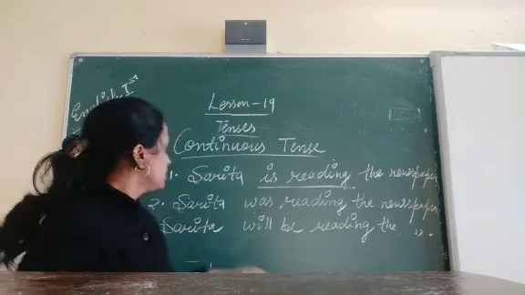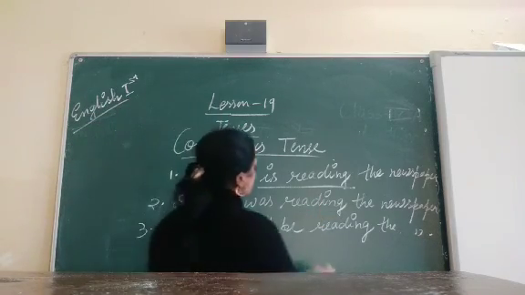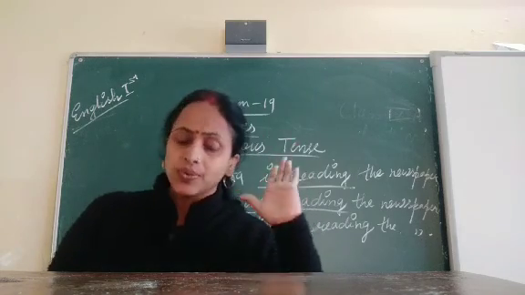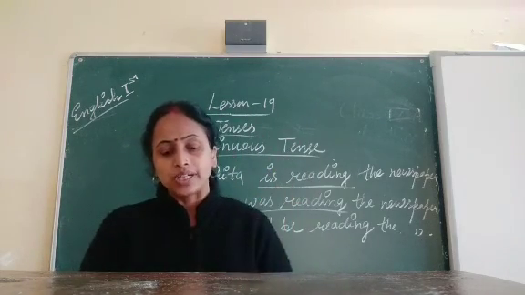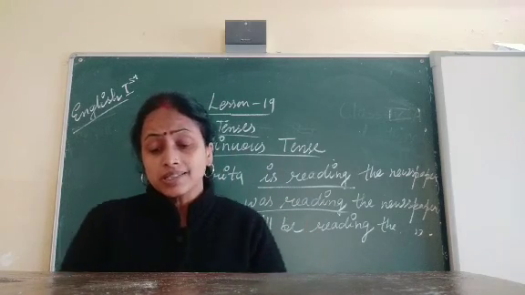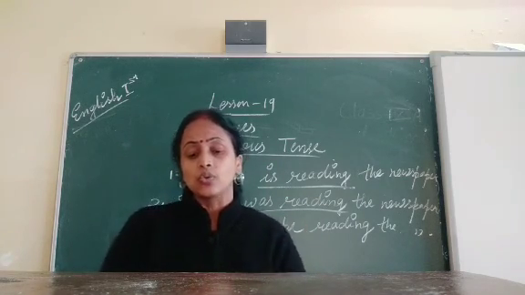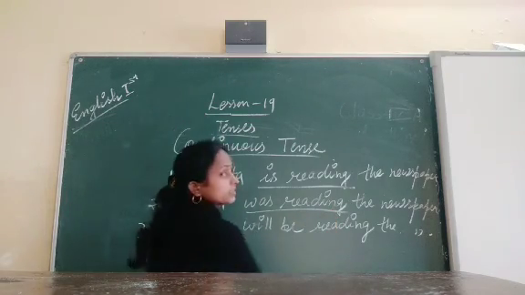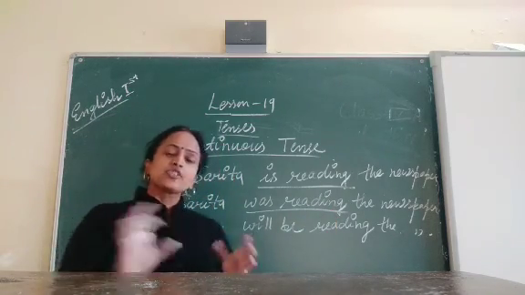Now, the second one, Sarita was reading the newspaper. "Was reading" tells us the action was continuously going on in the past time. The "ing" form is here, that's why the action is going on.